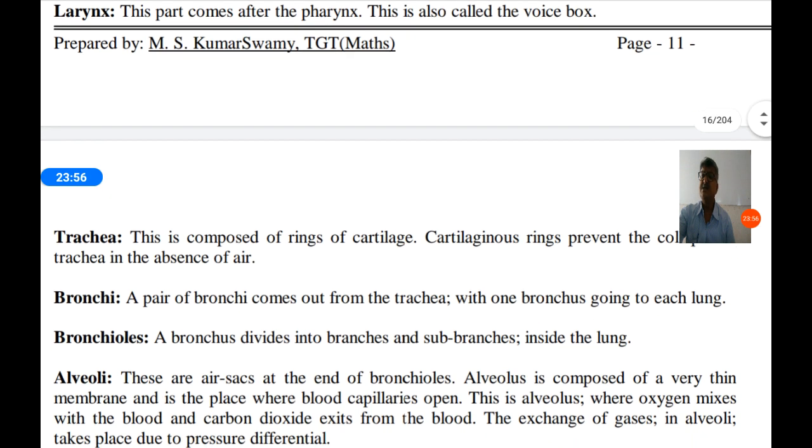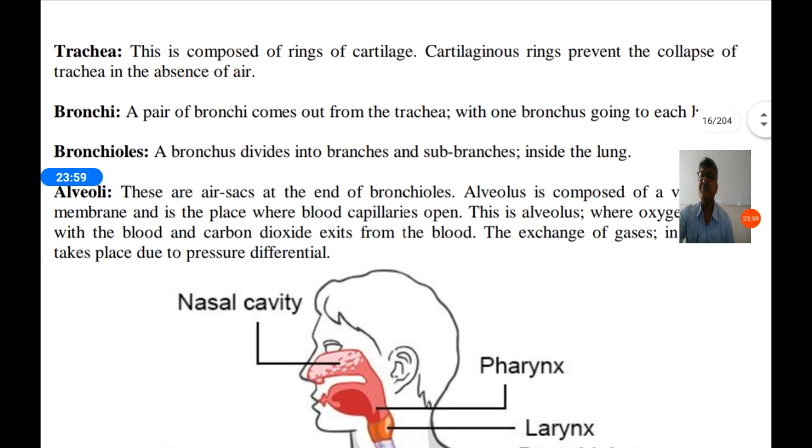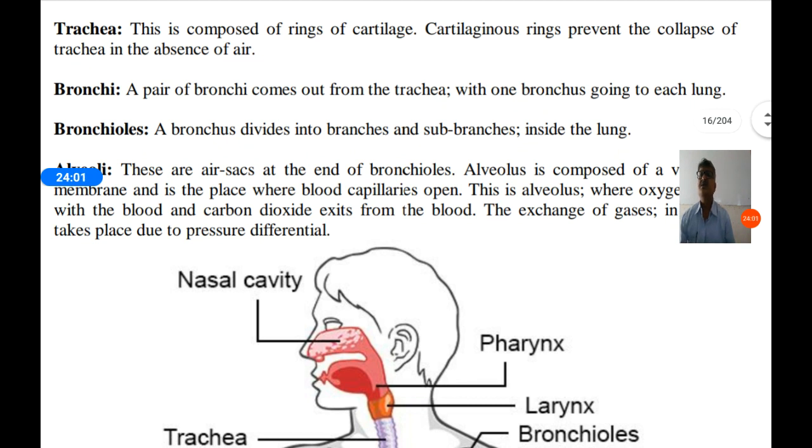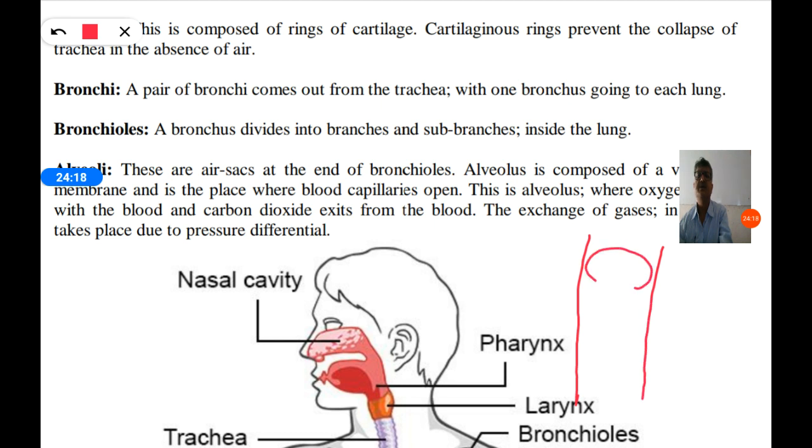And next, air goes to the trachea. This is composed of rings of cartilage. Cartilaginous rings prevent the collapse of the trachea in the absence of air. C-shaped ring-like structures are present inside the trachea.